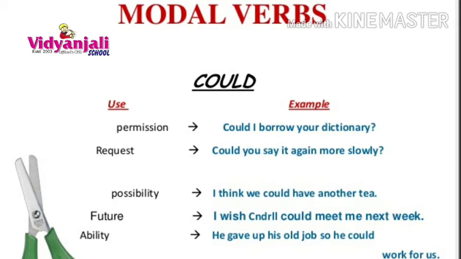Future: I wish Sindhu could meet me next week. Or else you can take another name: I wish Rajesh could meet me next week. Like that we can take. Ability: he gave up his old job so he could work for us. His ability is that he gave up his old job, and now he can work for us. So could usage is for permission, for request, for possibility, for future and also ability.